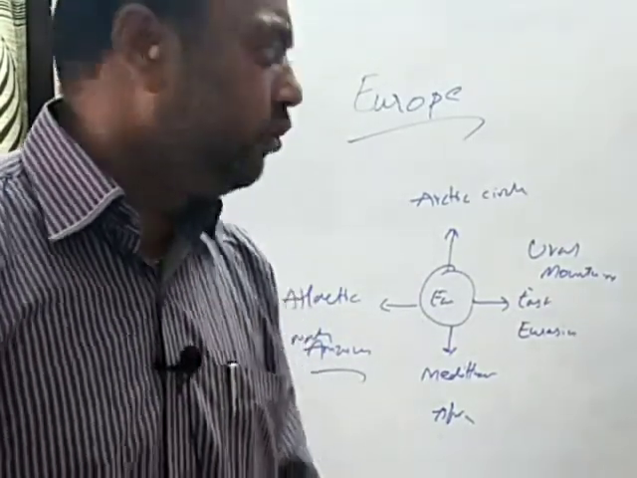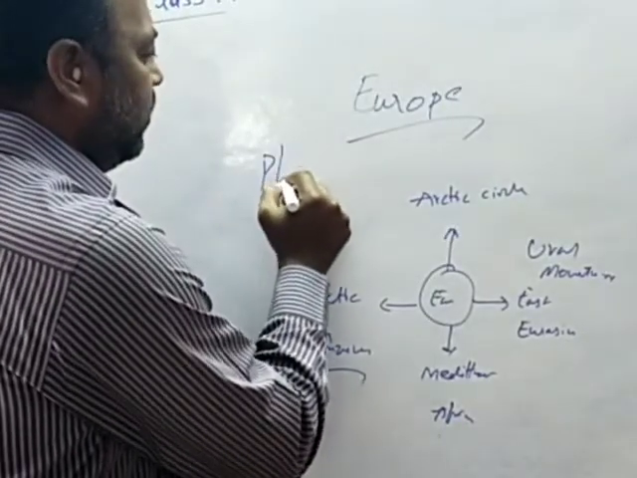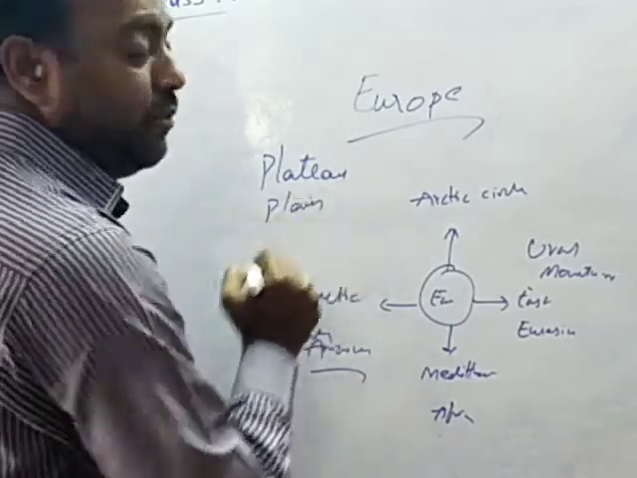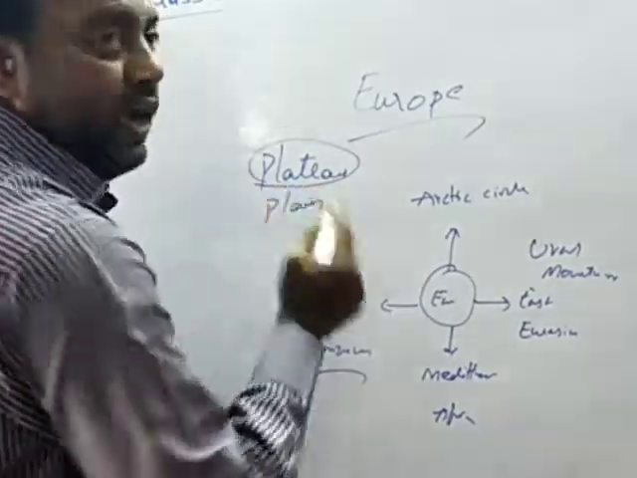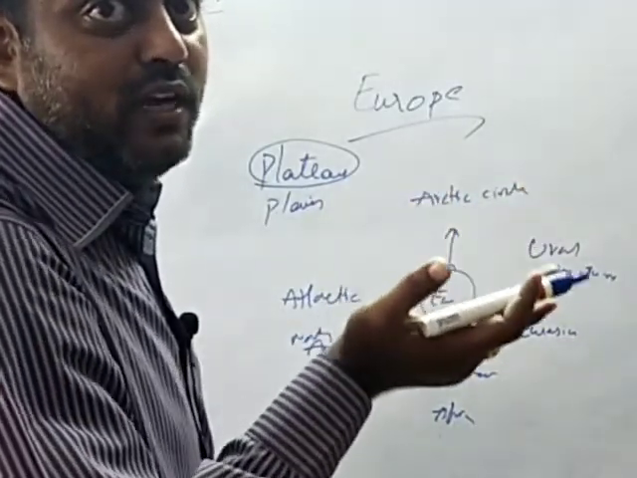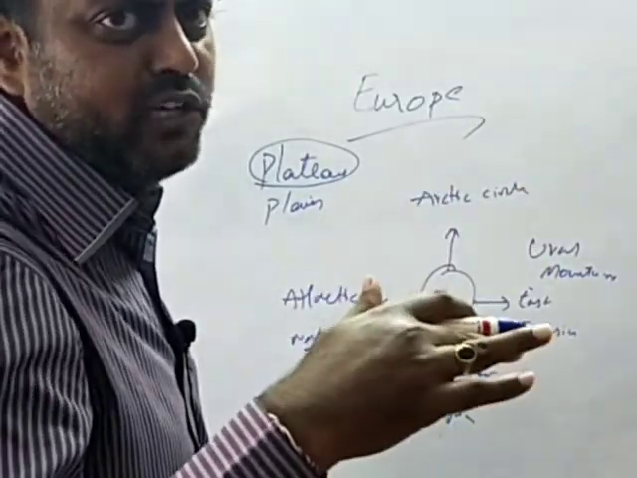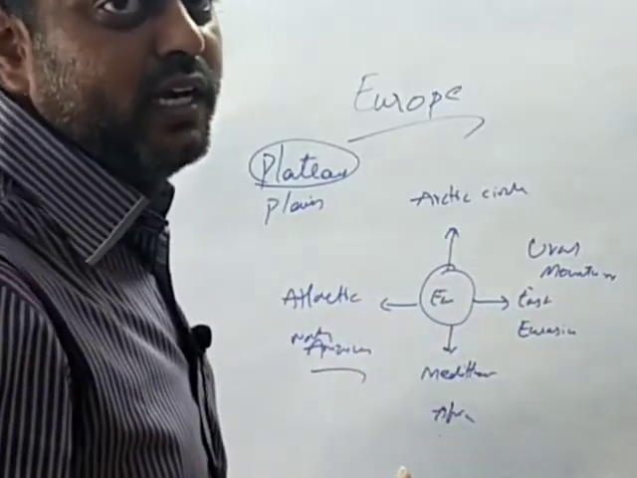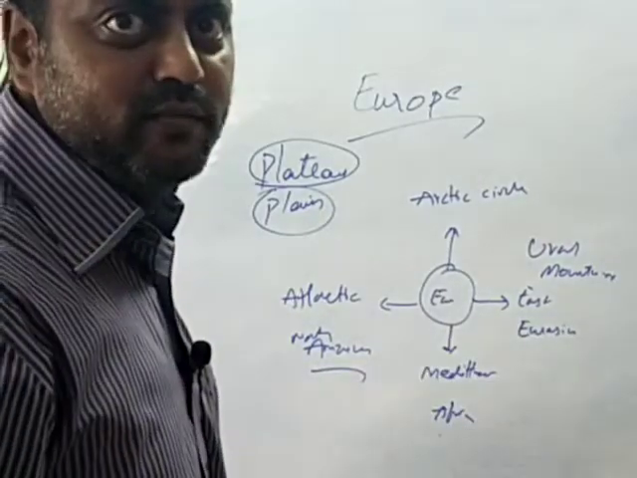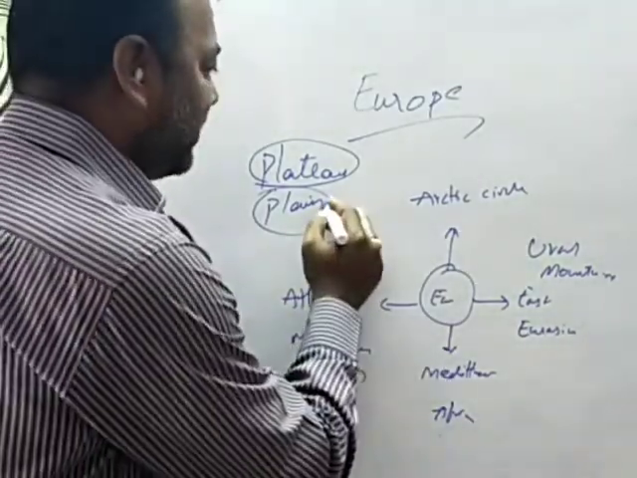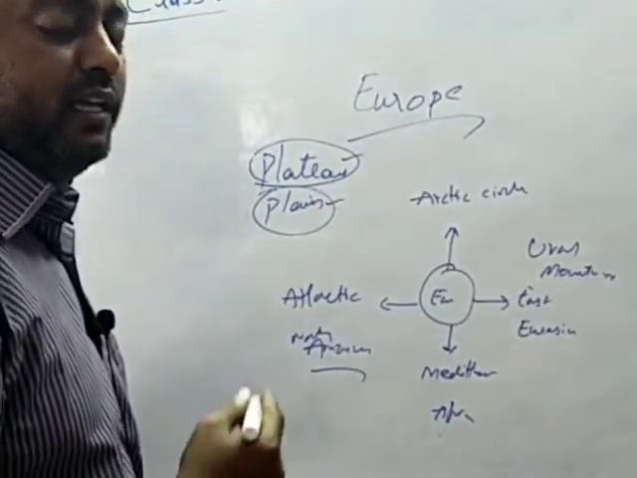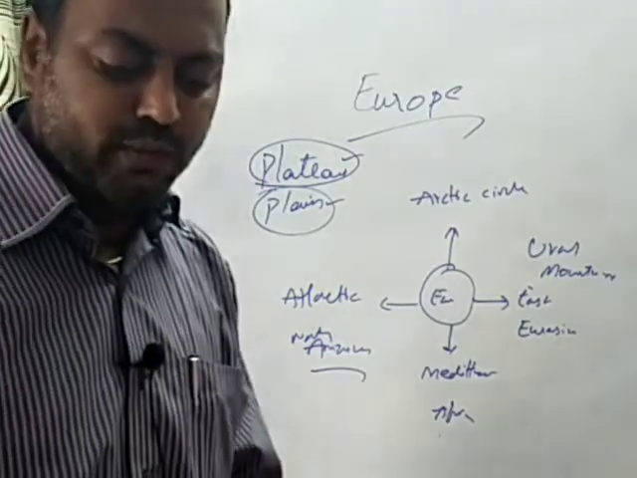You know what is a plateau and what is a plain, children? Do you have any idea about it? Plateau means a highland over the surface of the sea level. That is called a plateau. The surface of the plateau will often be uneven and rocky, whereas a plain is evenly distributed land which will be very fertile. So, very small plateaus are present in Europe, whereas very vast plains are present in Europe.